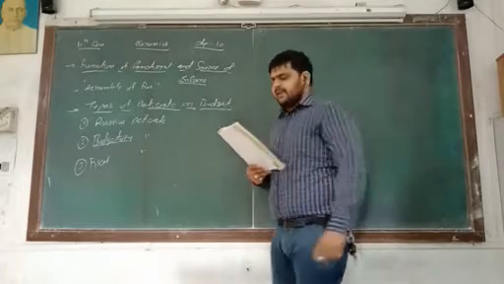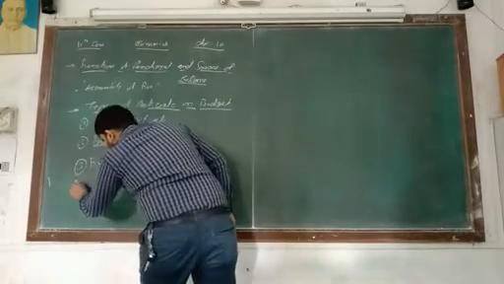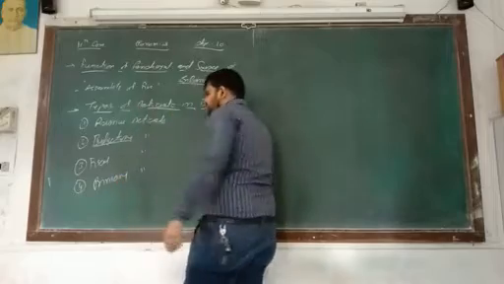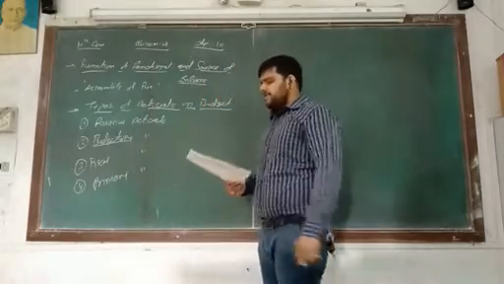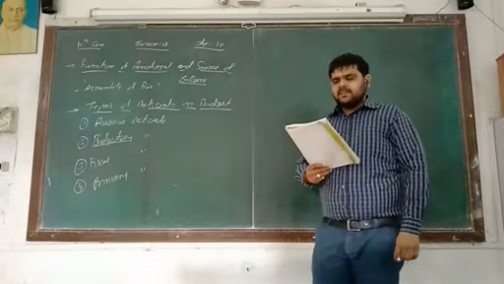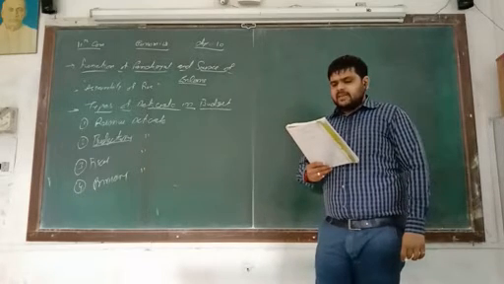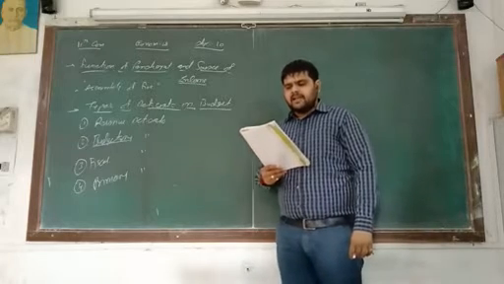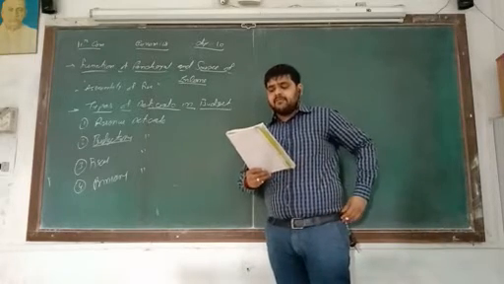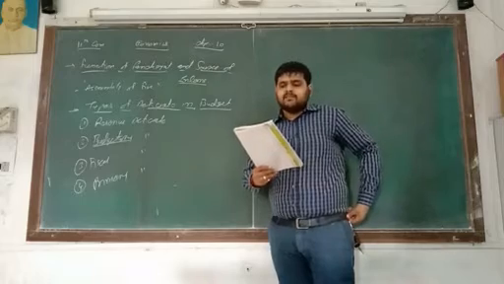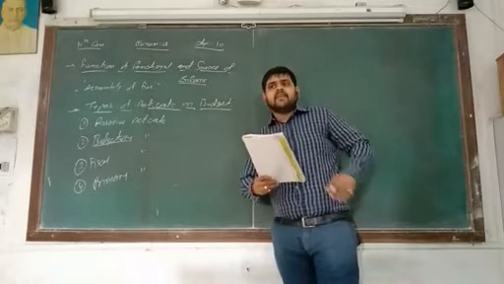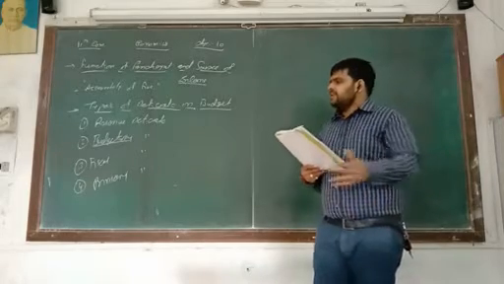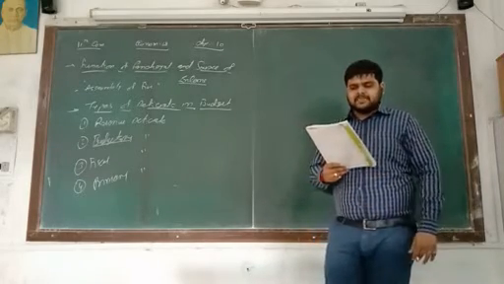Number 4, that is primary deficit. Okay, so the 4th type, let's see. This is a relatively new concept in the Indian budget. Primary deficit is obtained after deducting interest payment from the fiscal deficit. Whatever fiscal deficit is there, and if we are paying the interest on it, then again a deficit is there. That is called primary deficit.